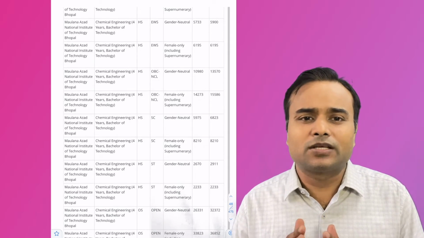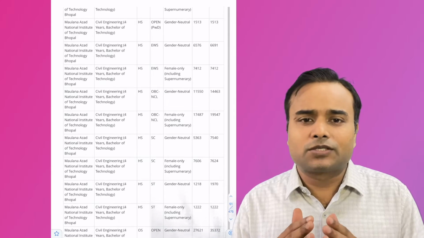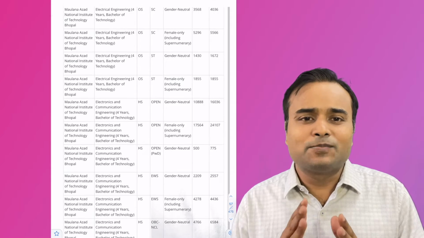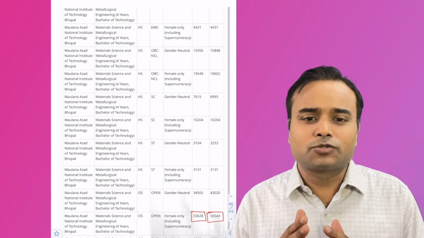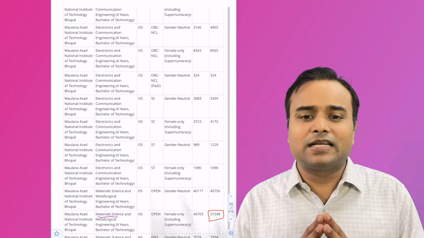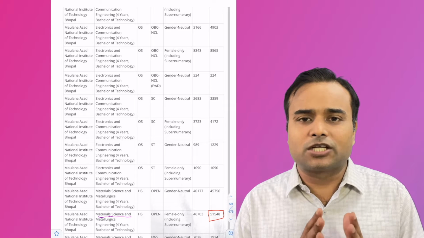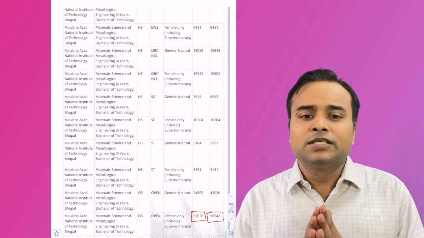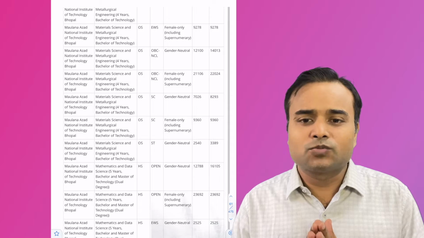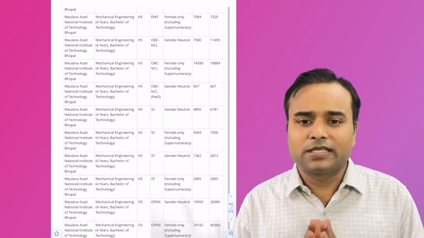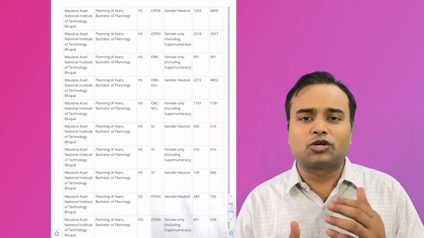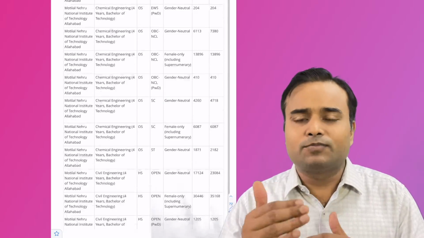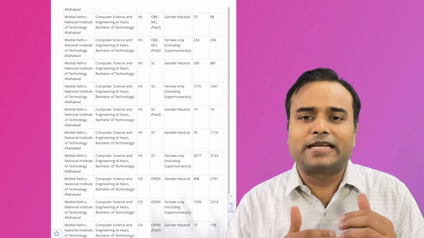Now NIT Bhopal: material science and metallurgical engineering, and metallurgical science and material science and metallurgical engineering were the options available last year. This time also you can have similar options, because the cutoff will be nearby; a variation of 2000 may be possible.